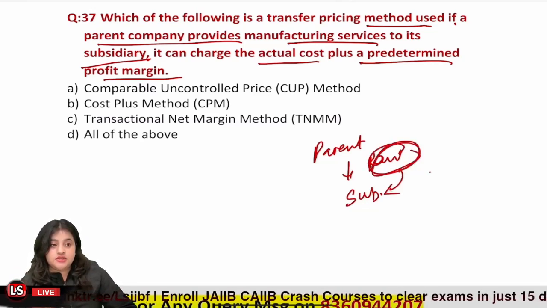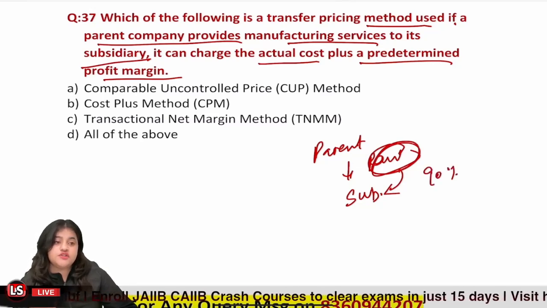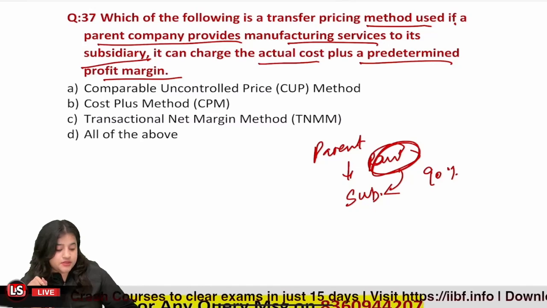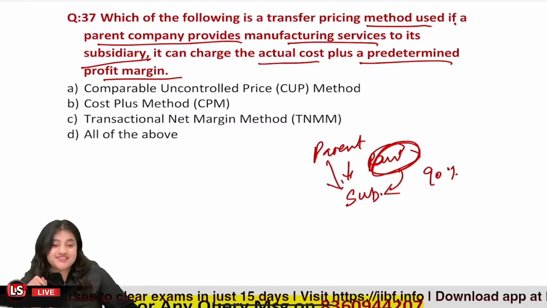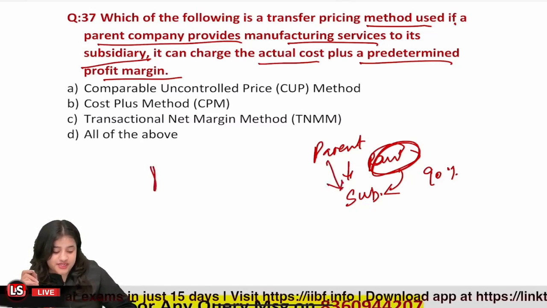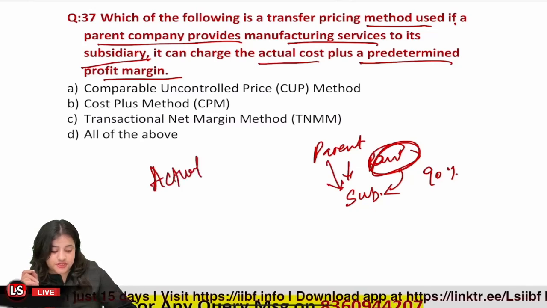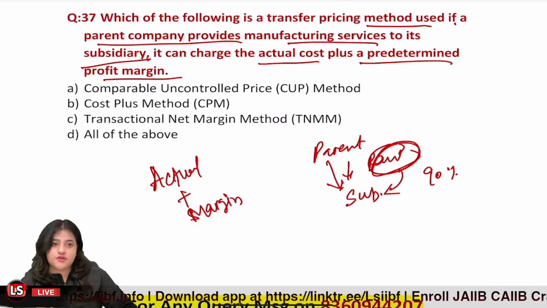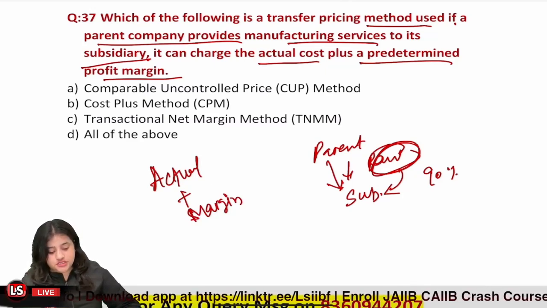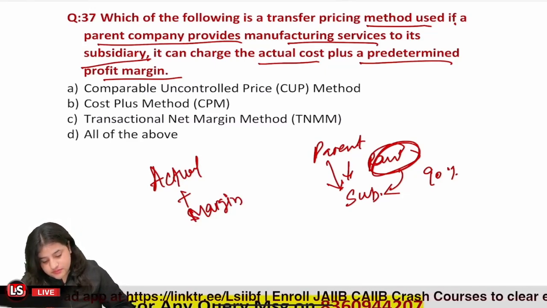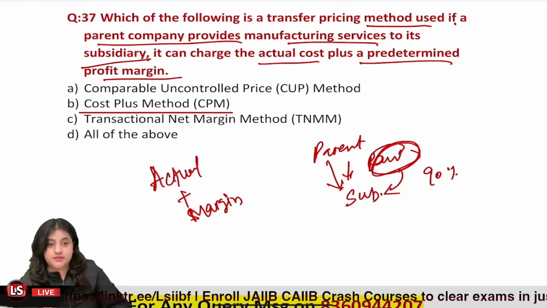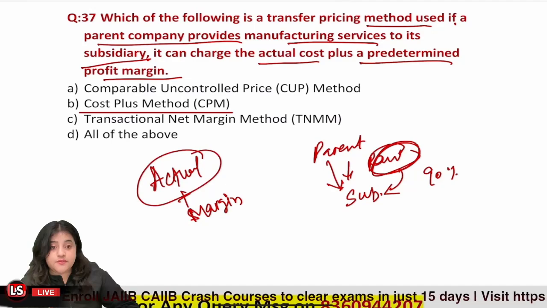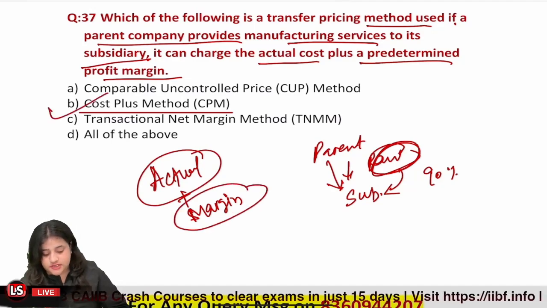Let's say the subsidiary purchases 90% of its raw material from the parent. In this case, the price is calculated as the actual cost that the parent incurred plus some sort of margin. They can choose 10%, 20%, or whatever they wish. This is called the cost plus method, because the name clearly defines it: we take the cost and add the margin to it.